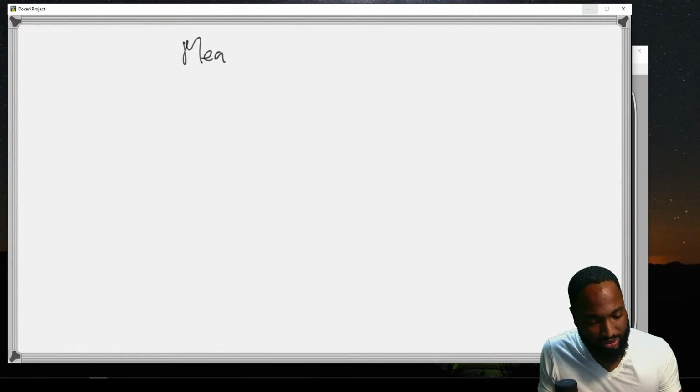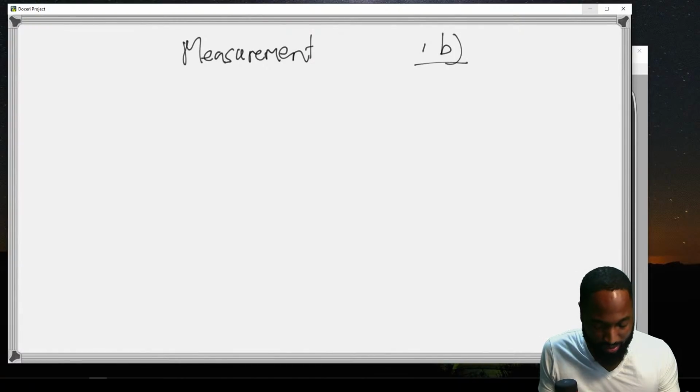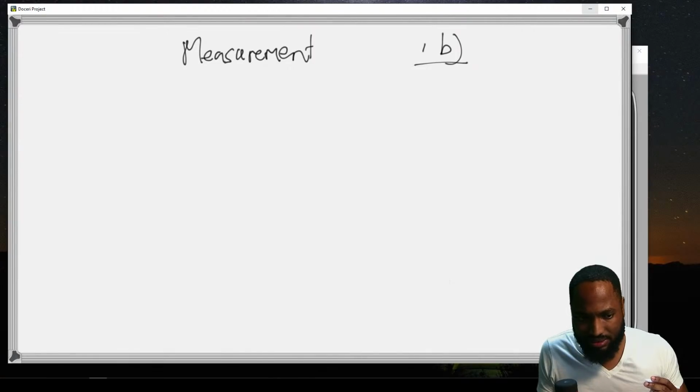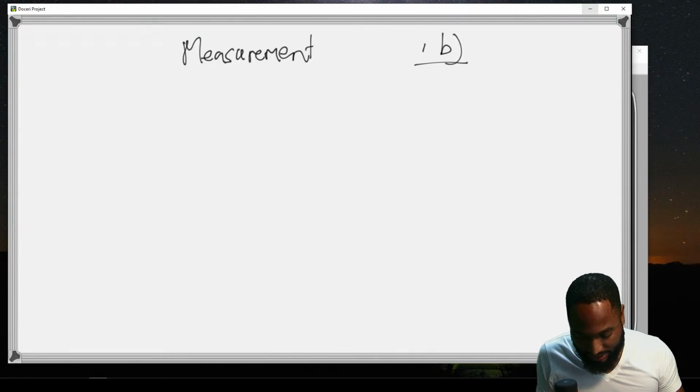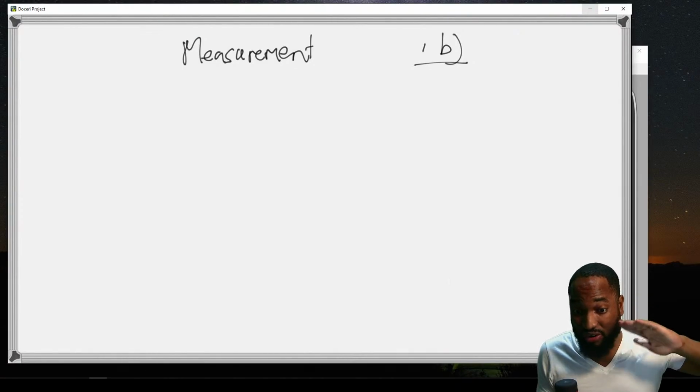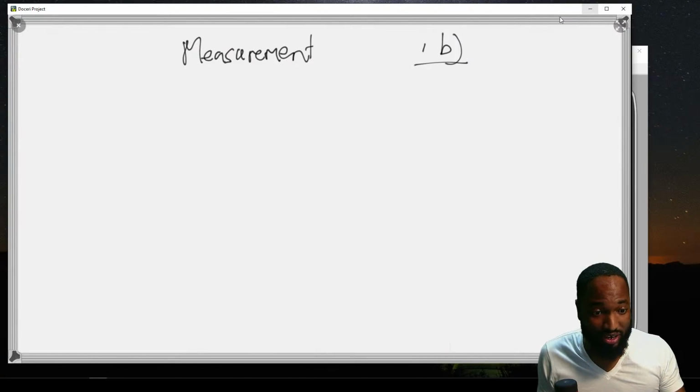Then we reach part B, which is very interesting. Part B isn't consumer arithmetic. It seems to be a bit of measurement. CXC seems to be focusing a lot on measurement. Right here in question 1, part B, I'm seeing some measurement techniques. The question is saying that the thickness of one sheet of cardboard is, now this is the very first time I'm reading this.